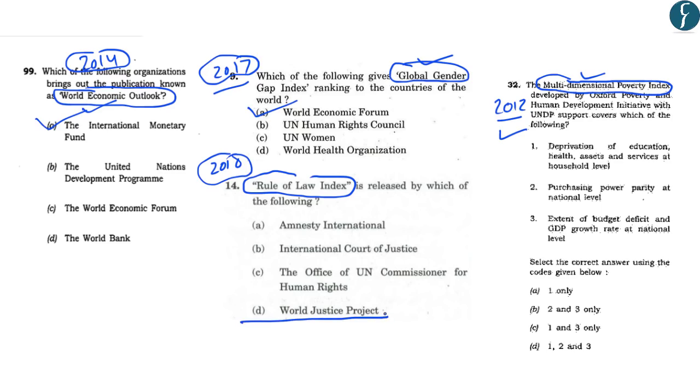Now the question that was asked in 2012 required us to know about the factors on which the multidimensional poverty index is calculated. The statements given are that it calculates the deprivation of education, health, assets and services at the household level. So this is a correct statement related to the multidimensional poverty index. However, the other two statements were only given to confuse the students. So these were not the correct statements. The correct answer in this case was only A, that is one only.